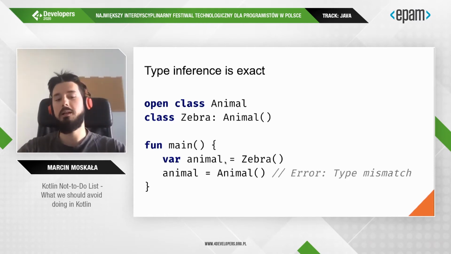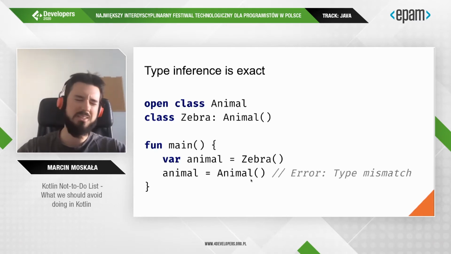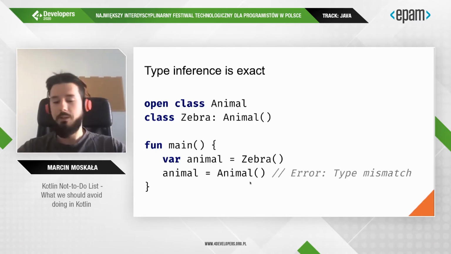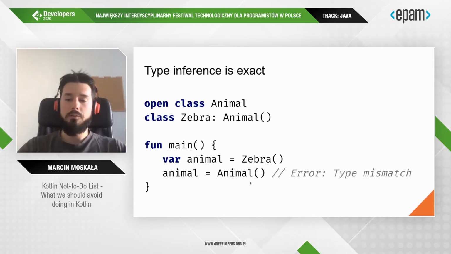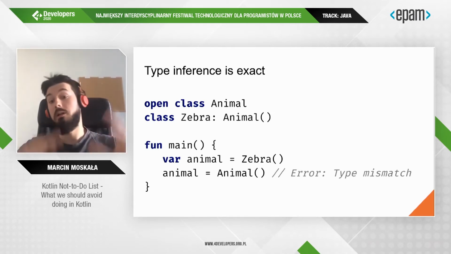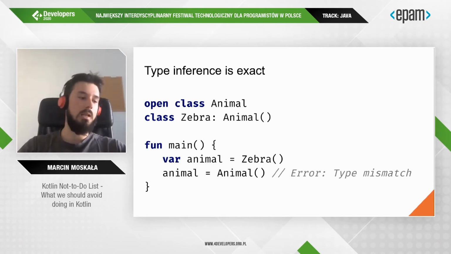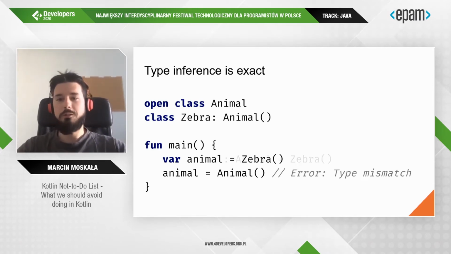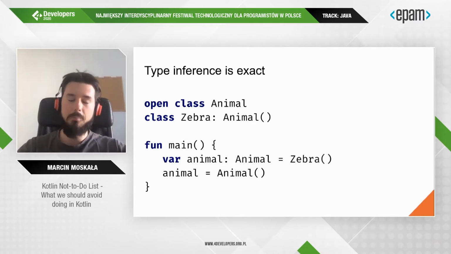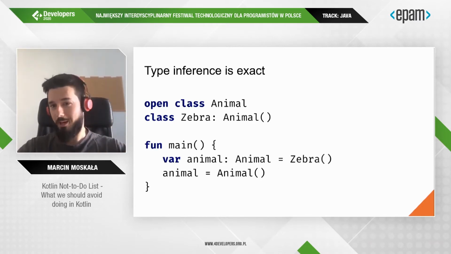And so you cannot set anything that has an upper type. It's especially annoying when you deal with sealed classes or things like error and response, or a list of potentially sealed classes. Clearly, the solution is to set this type explicitly, but not always you can.